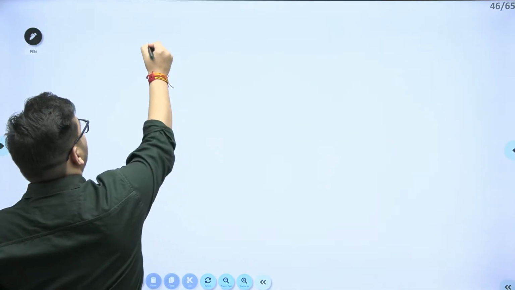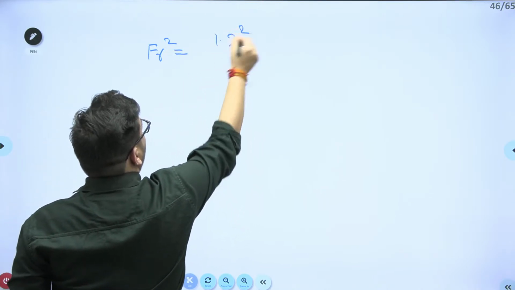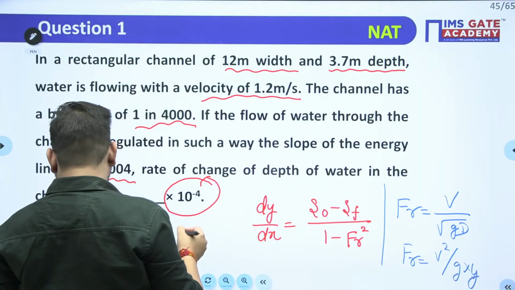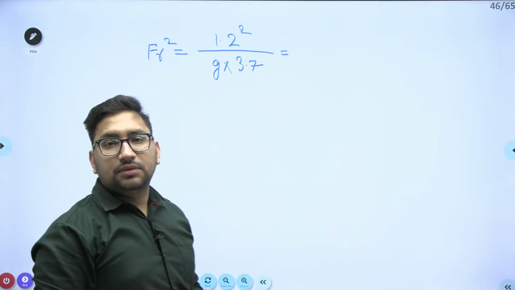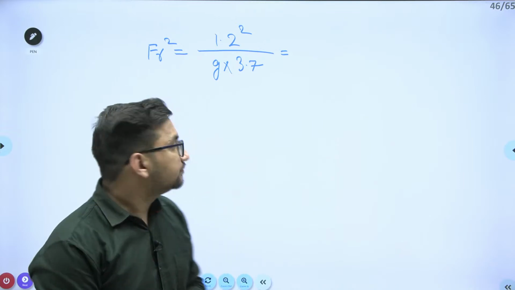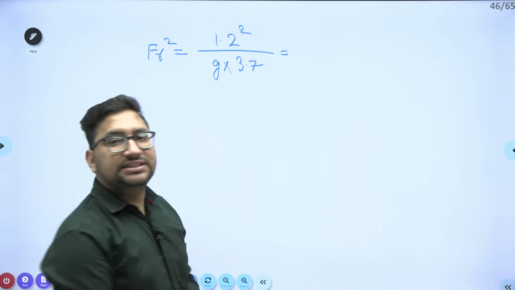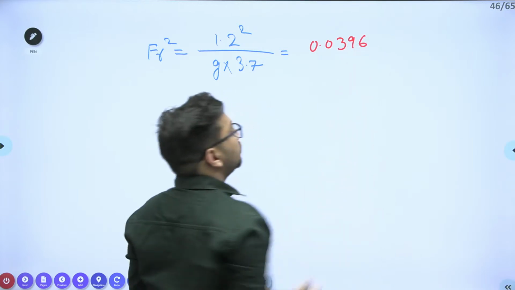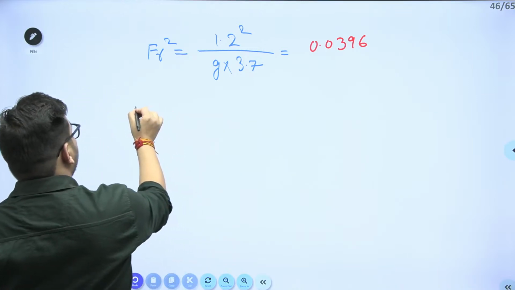So Froude number square is V square upon G into Y. Y value is 3.7. Give me the value, Prashant. What is the value you are getting? 1.2 square upon G into 3.7. 0.0396. Right? Now, we can find out the dy by dx.